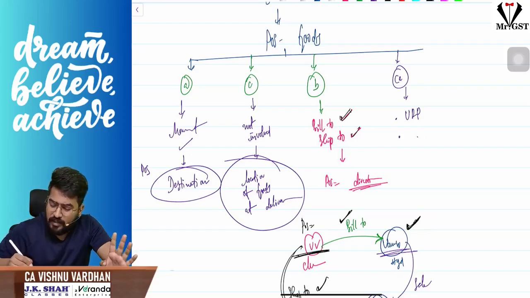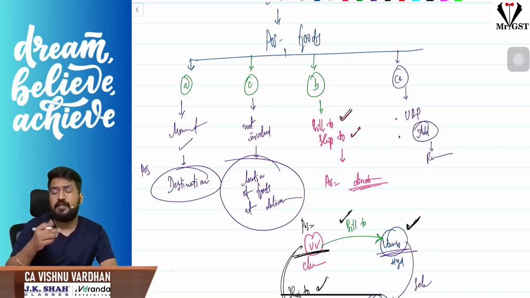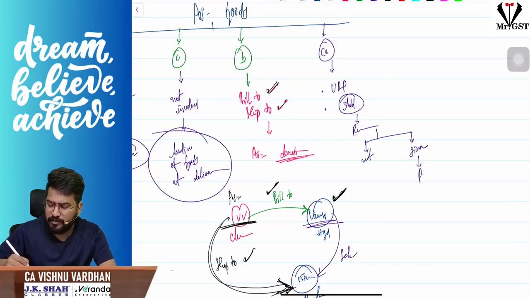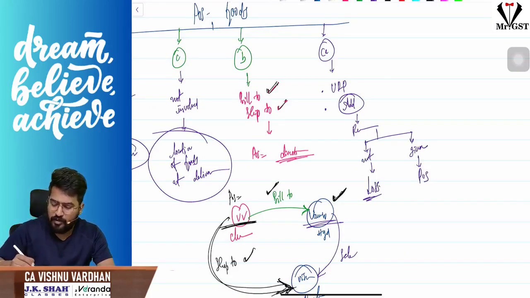Whatever the address of the recipient you have recorded in the invoice. But sir, if the recipient has given his address, then that will be the place of supply. If he has not given the address, then the location of the supplier of the goods itself will be the place of supply.